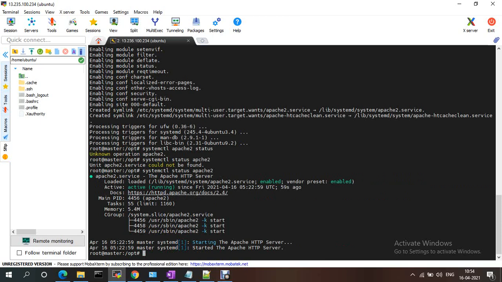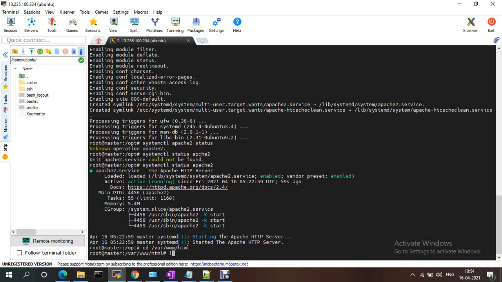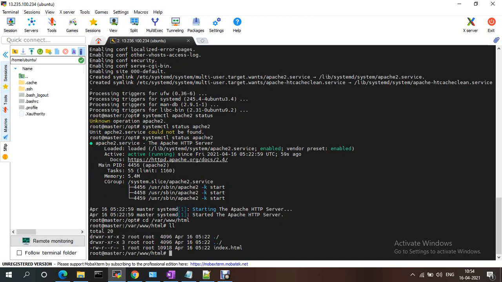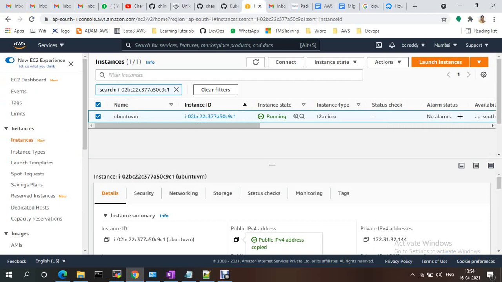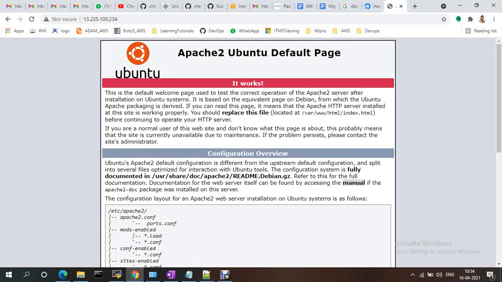By default the path should be cd /var/www/html. Here the index file will be there. Under this index file, whatever content is there, by default it is the home page only. You just need to take the public IP of this one, and the port is 80. If you just give this IP, automatically it should get the home page.